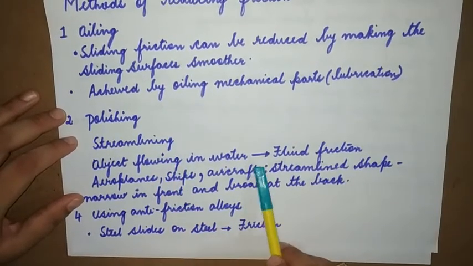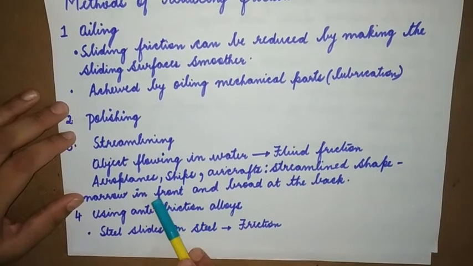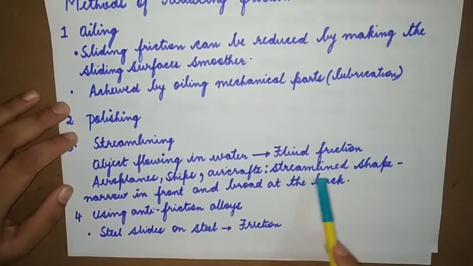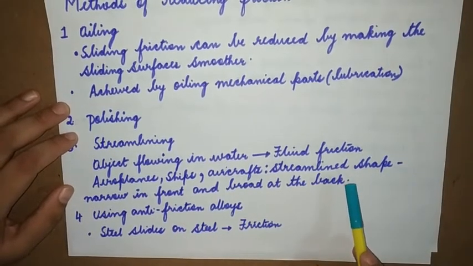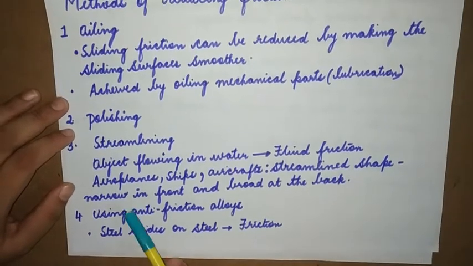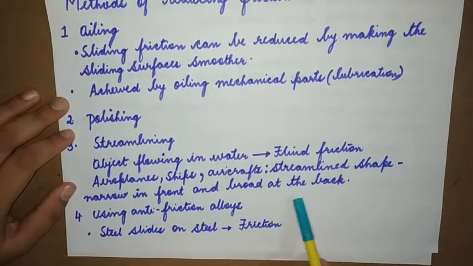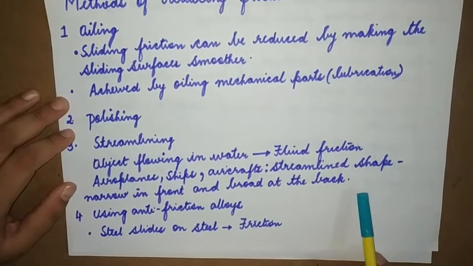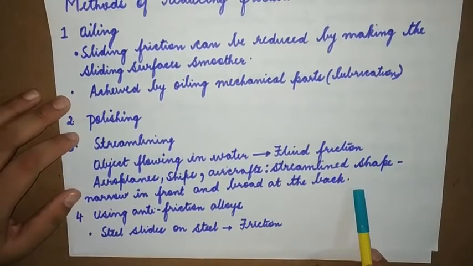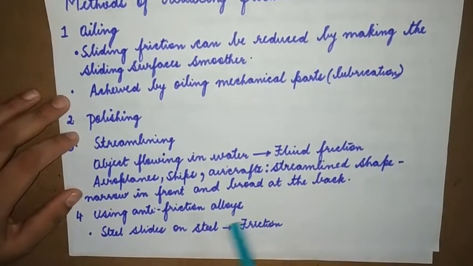Object flowing in water exhibits fluid friction. Aeroplanes, ships, aircraft, they are all streamlined. Streamline means it is boat shape, or it is narrow in front and broad at the back. This is streamline shape. Such a shape offers least resistance.